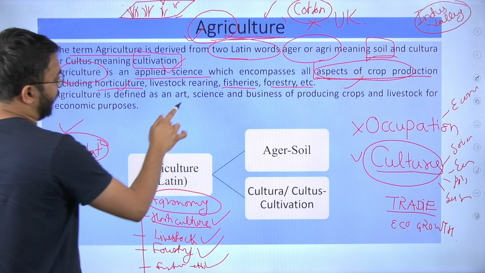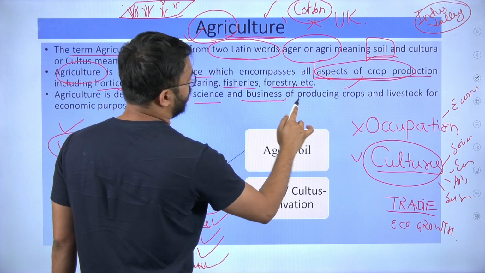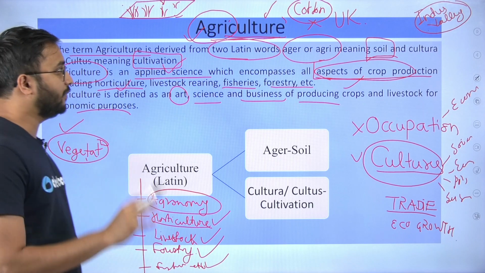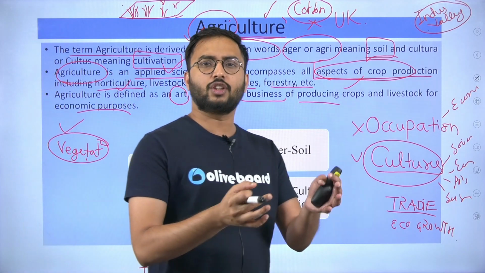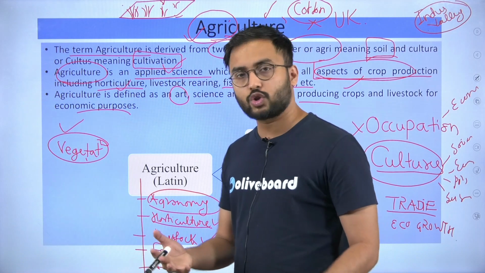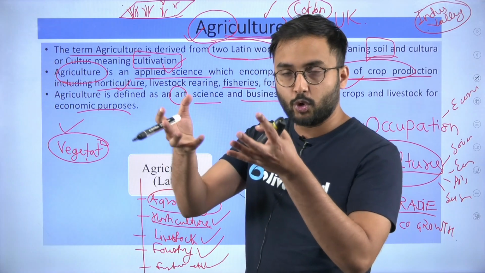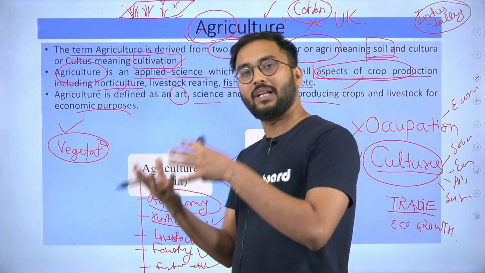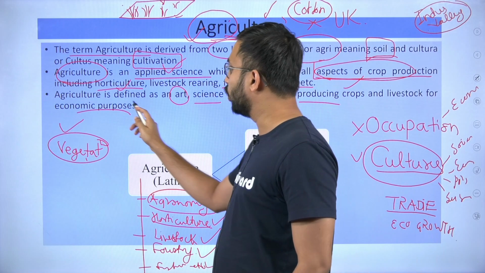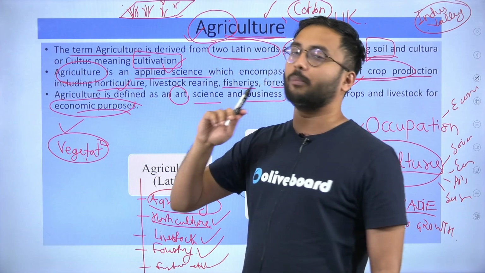Now agriculture is defined as the art, science and business of producing crops and livestock for economic purposes. Understand very carefully, any agricultural crop, any vegetation, any plant you are growing, of course you grow it so that whatever produce comes, you will be selling it in the market, or maybe you are growing it for a specific economic purpose.